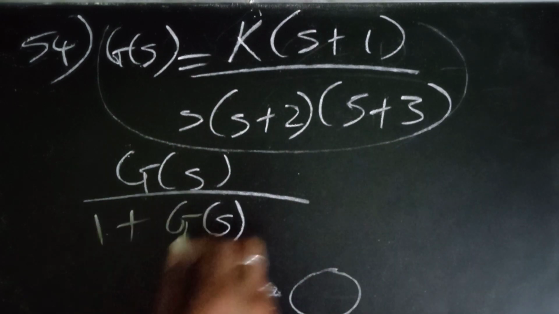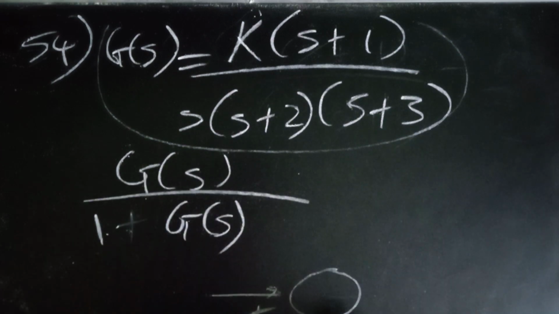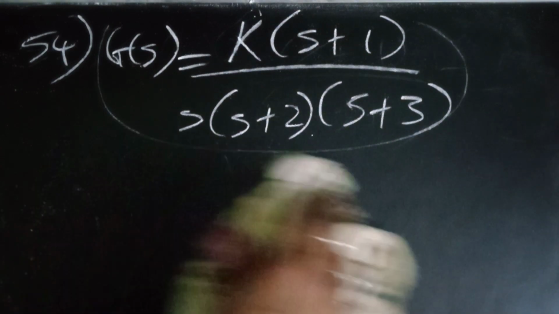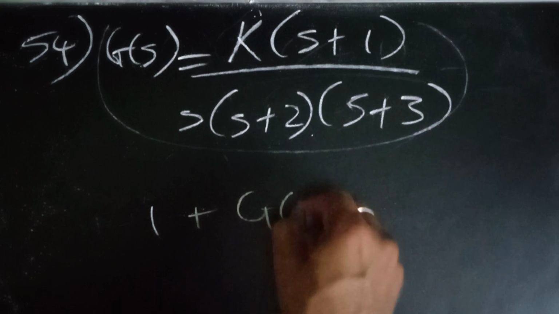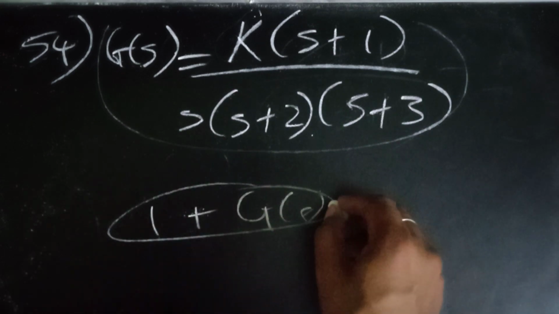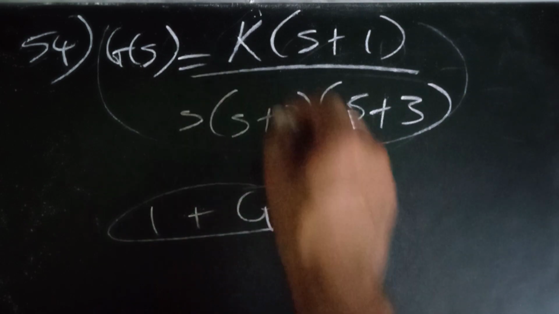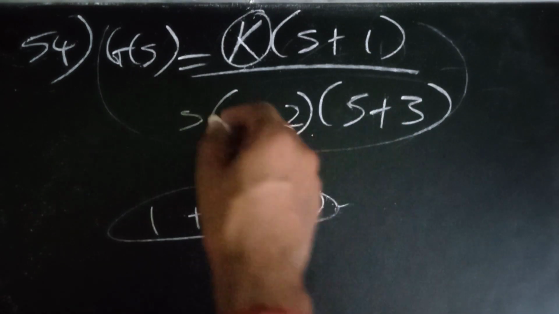Maybe in the question it was given about positive feedback, so if it is plus then it should be minus. That thing I don't remember, but the main thing is that after you do this, 1 plus G of s, in the characteristic equation we need to find the value of this K such that the system is stable.